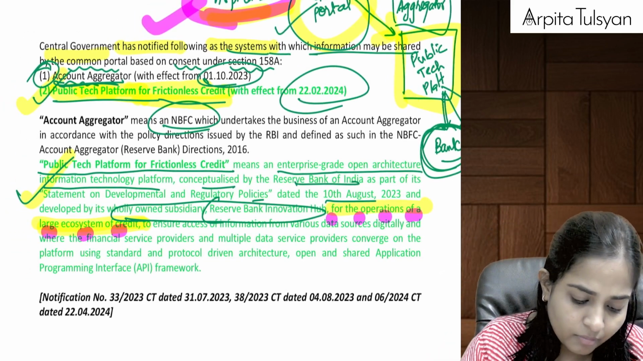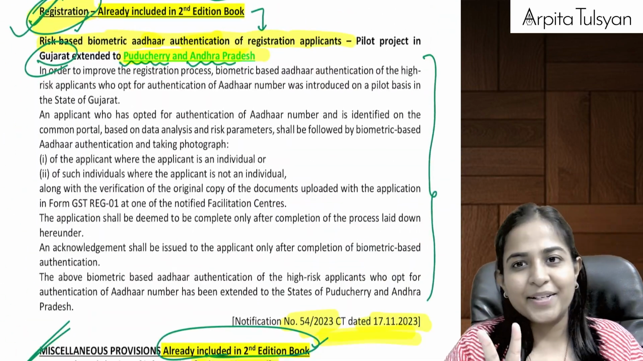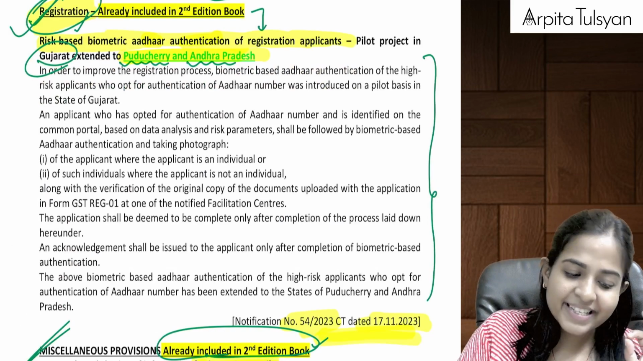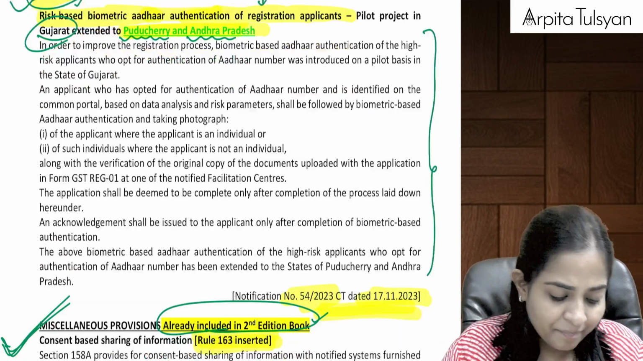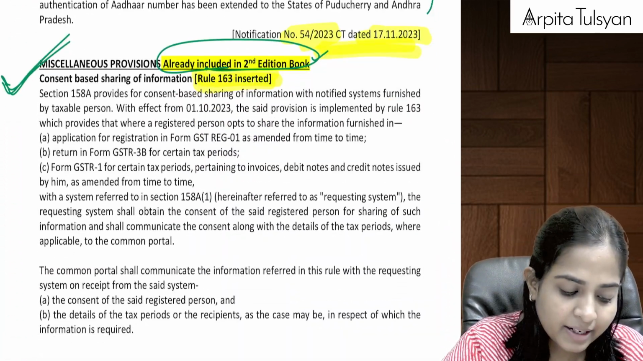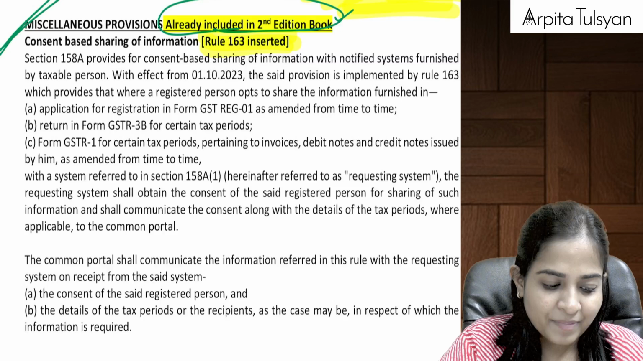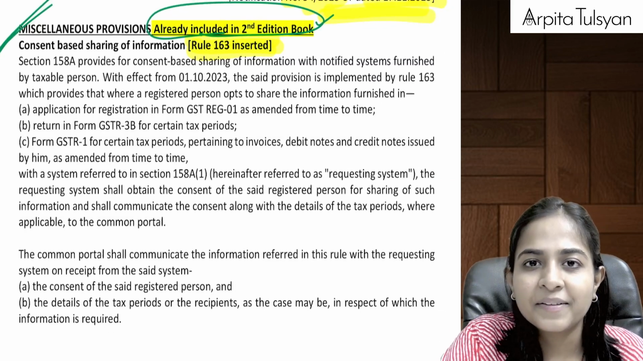Okay. So these were your two amendments in GST. One is based out of the registration chapter and another one is based out of the miscellaneous provisions. Very, very simple, very, very small. I hope this much is manageable, everyone.